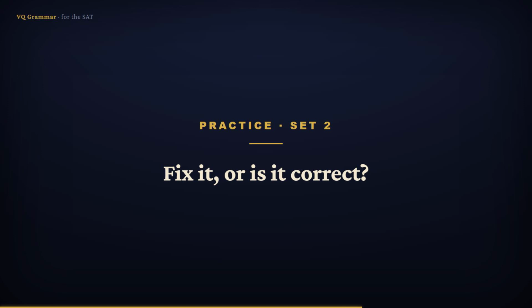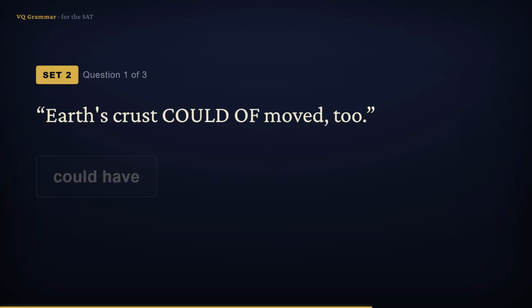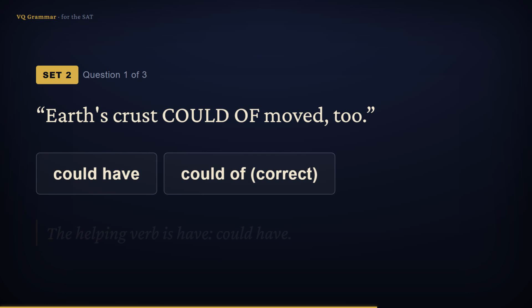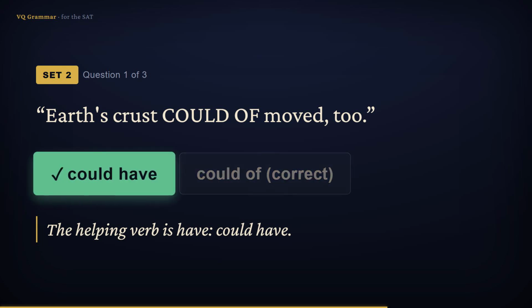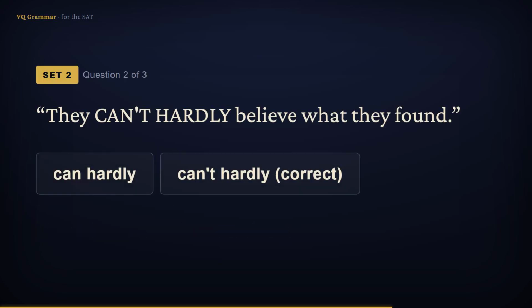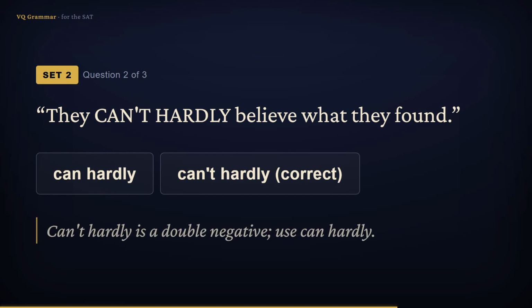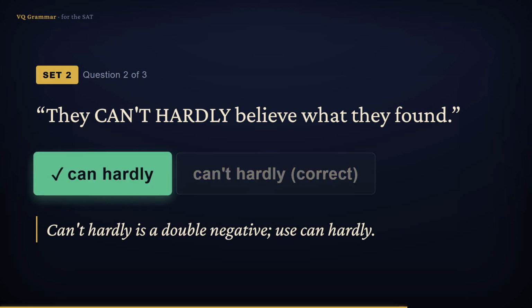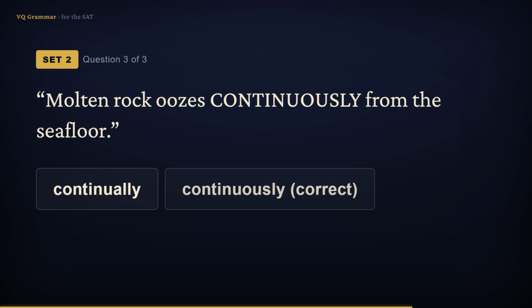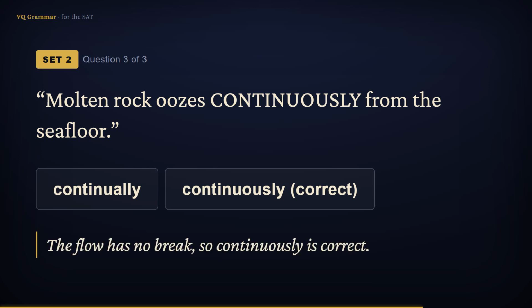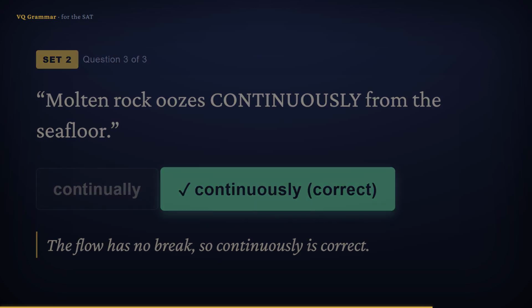3 more. Choose the fix or correct as is if it's already right. Earth's crust could of moved too. The helping verb is have, not of, so it should be could have. They can't hardly believe what they found. Can't and hardly make a double negative, so it should be can hardly. Molten rock oozes continuously from the sea floor. The flow has no break, so continuous is right. So this one is correct.